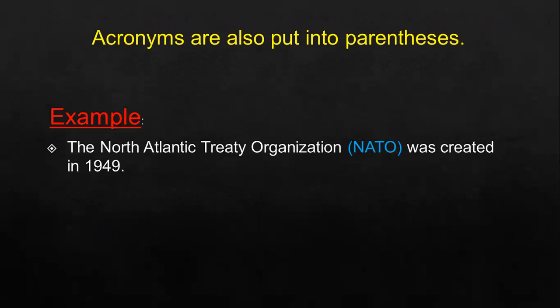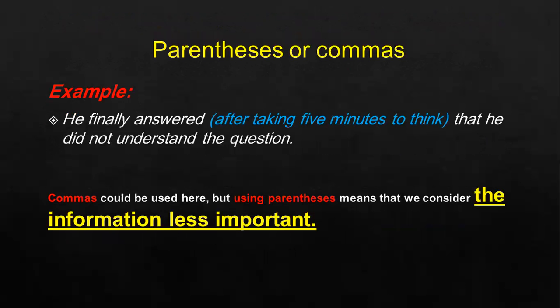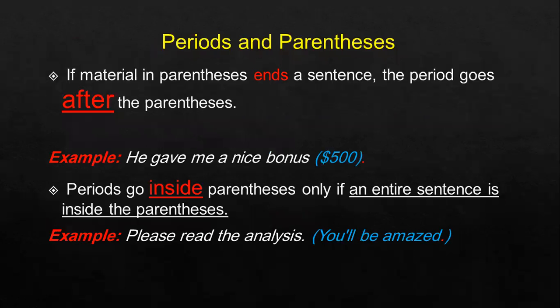We use them with acronyms, and we said the differences between parentheses and commas because both surround non-essential information. If the non-essential information is a little bit important, use commas. If it's not important, use parentheses. And always remember, in both cases, this part is non-essential. Periods: we usually add periods after or outside the parentheses if this part is a part of a sentence, but if what comes in the parentheses is a complete sentence, we use the period inside.